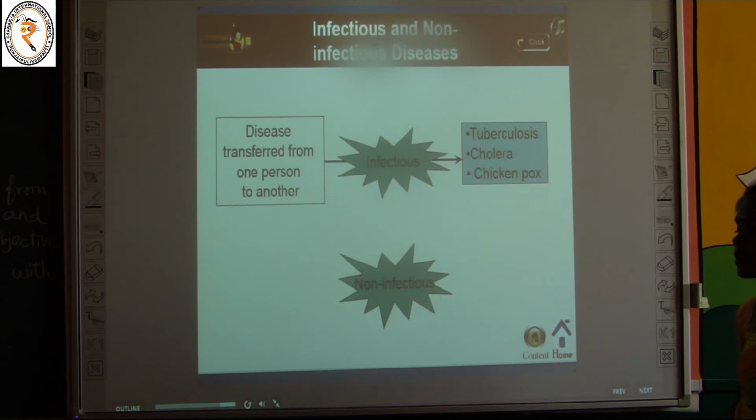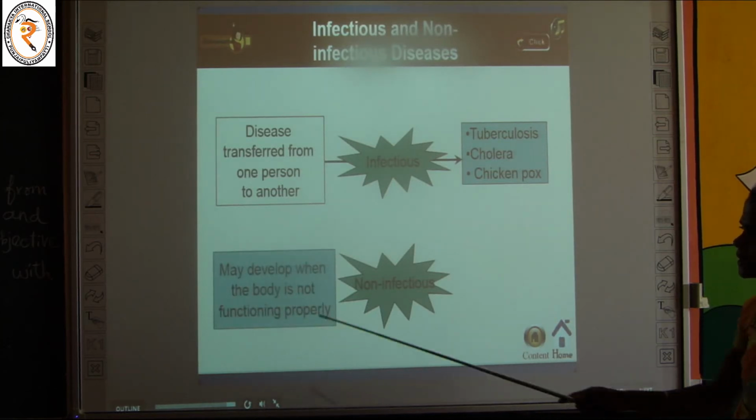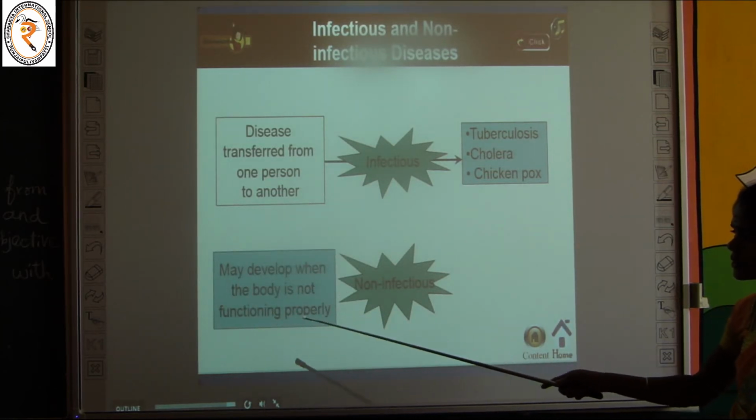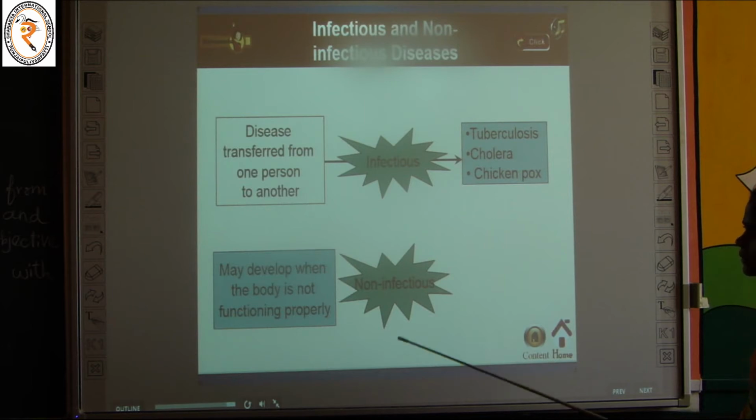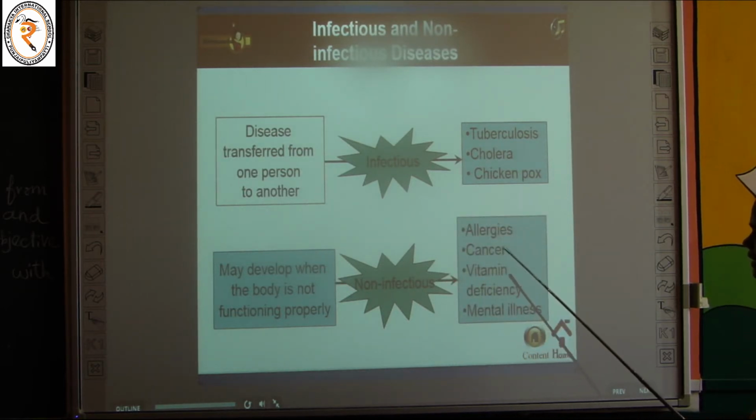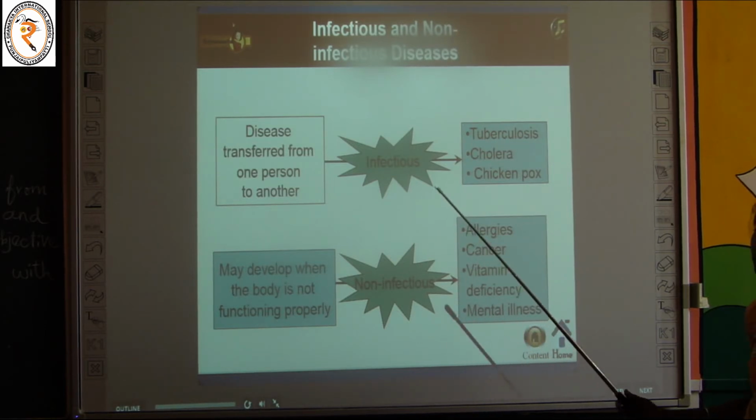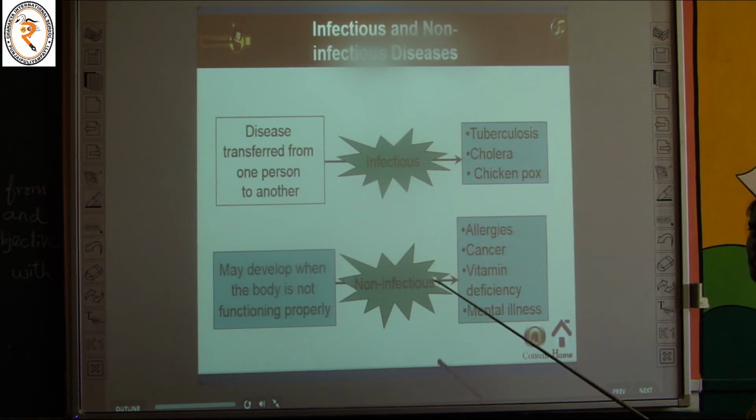What are called non-infectious diseases? They may develop when the body is not functioning properly. For example, the non-infectious diseases are allergies, cancer, vitamin deficiency like rickets, scurvy, loss of vision, which are called deficiency diseases, and mental illness. So this is about infectious and non-infectious diseases.